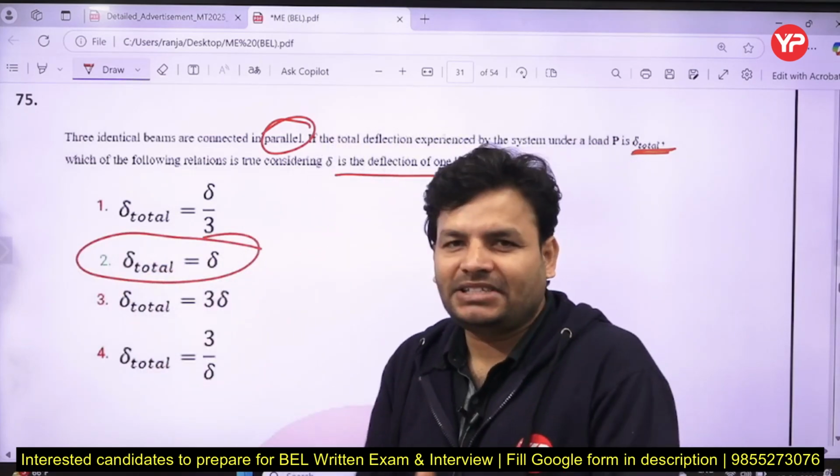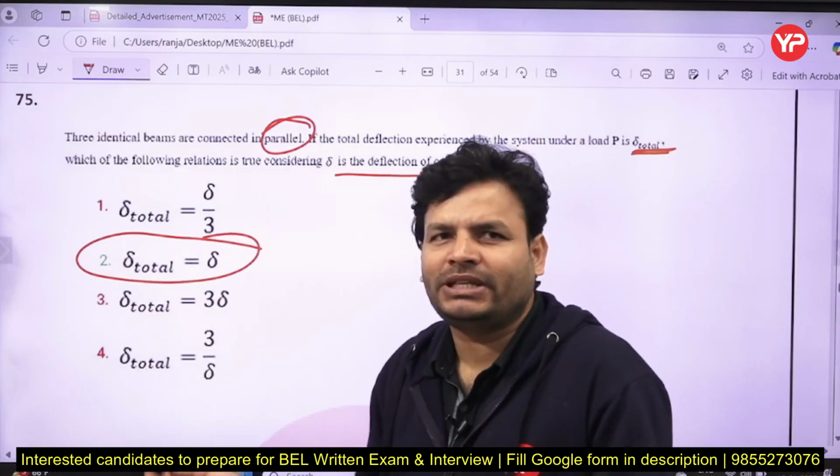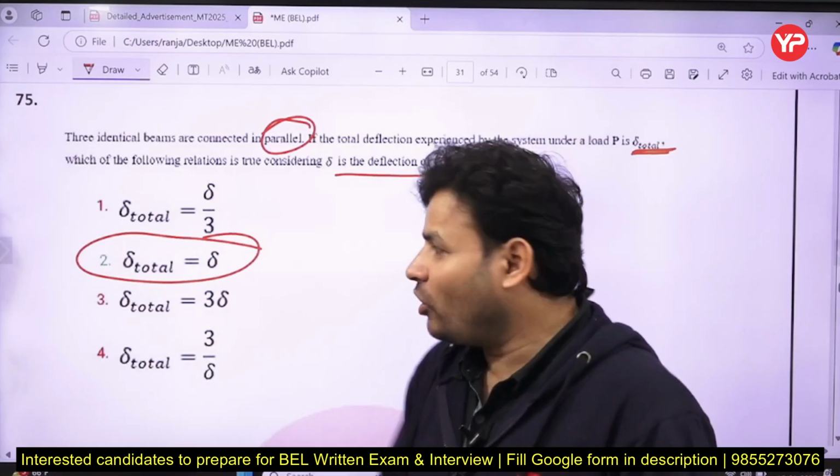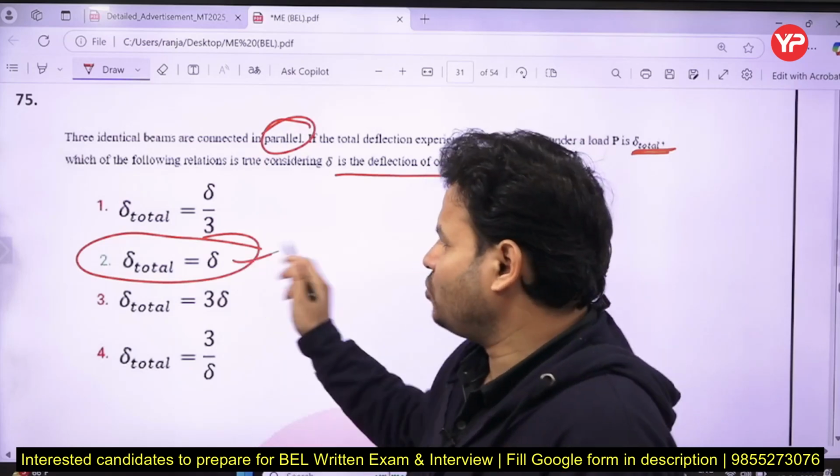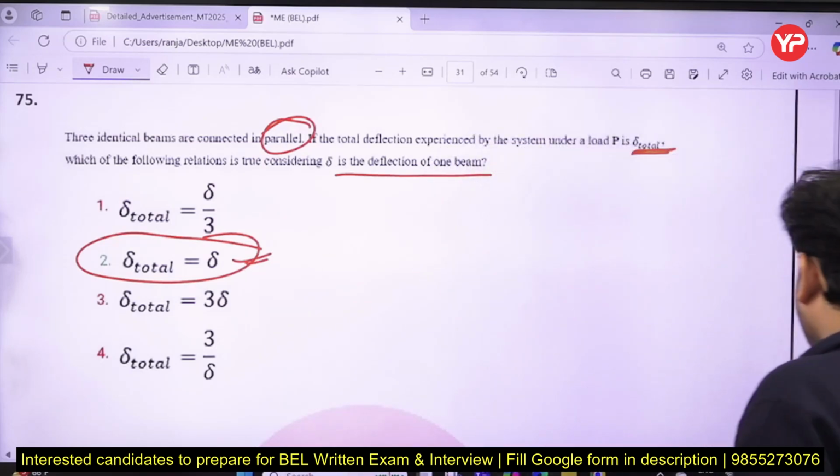No, because that is in parallel. But yes, if it were in series, then we could add all the deflections to get the total deflection. But in the parallel connection, all have equal deflection, so the correct answer will be B for Bombay.